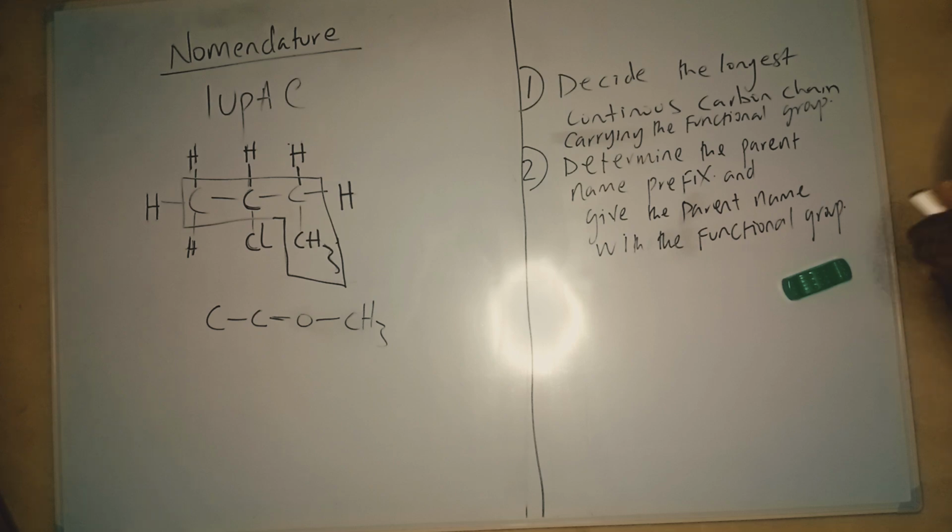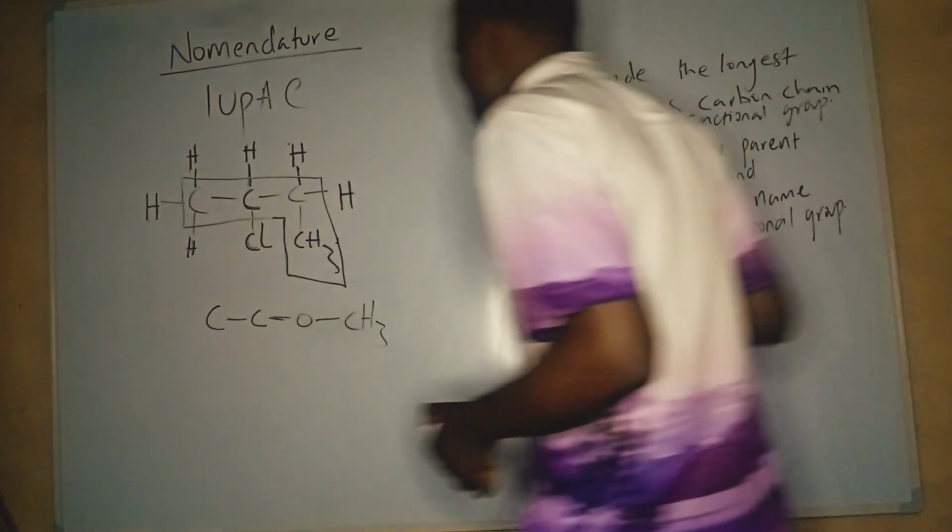When we get to other compounds, I'll show you their functional groups, like the double bonds, the triple bonds, the OH, and so on and so forth. So, determine the longest continuous carbon chain carrying the functional group. That's the first thing. The second thing you have to do is to determine the parent name prefix and give the parent name with the functional group. So what do we mean? Let's quickly apply that here.